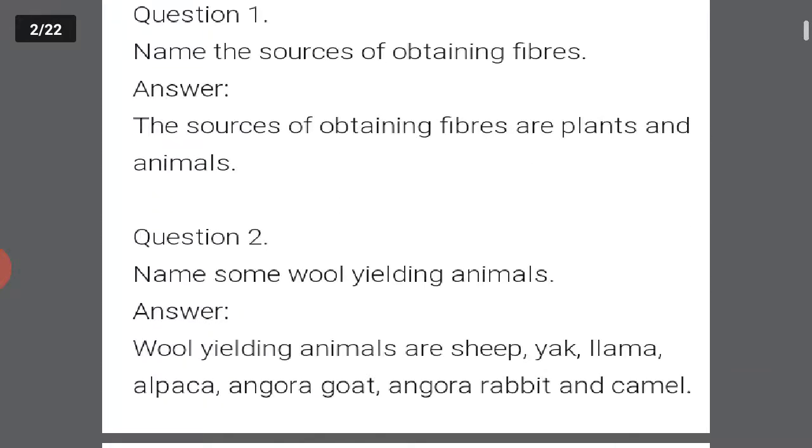Question number 1, name the source of obtaining fibers. Answer is the sources of obtaining fibers are plants and animals. Next question is name some wool yielding animals. Answer is wool yielding animals are sheep, yak, lima, alpaca, angora goat, angora rabbit and camel. Okay, let's move further.